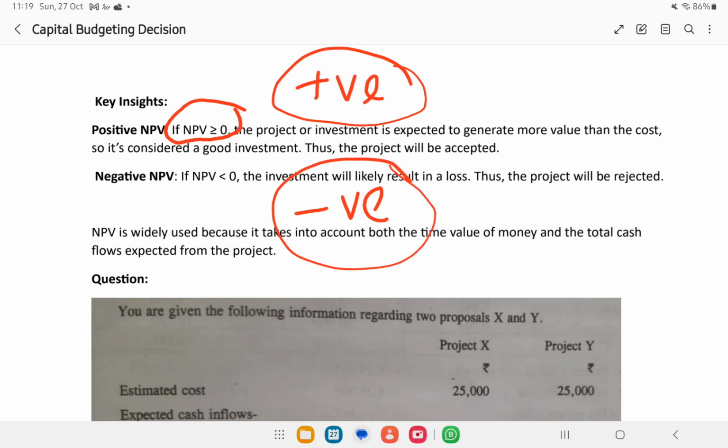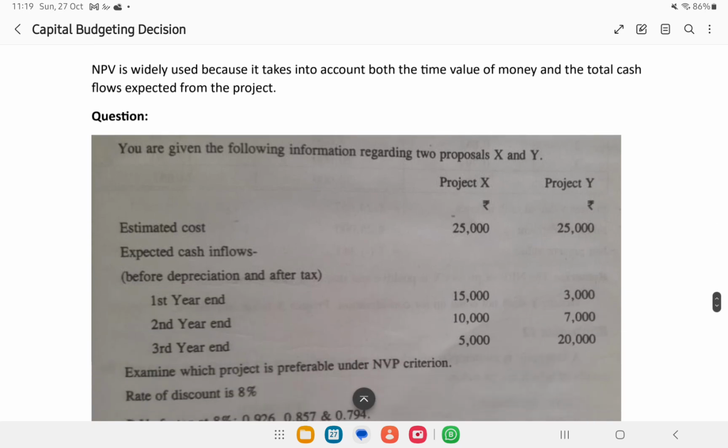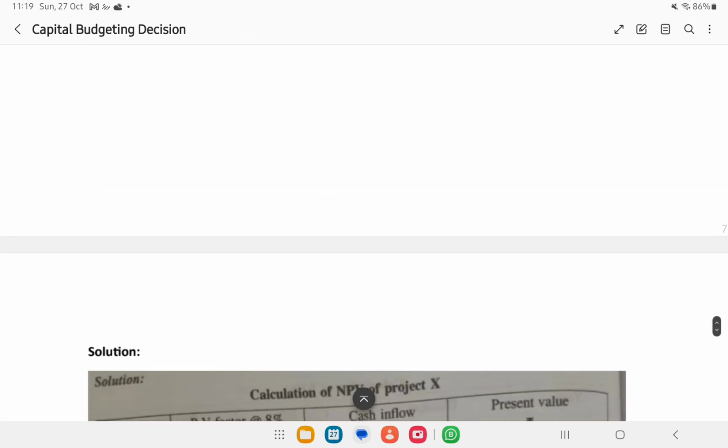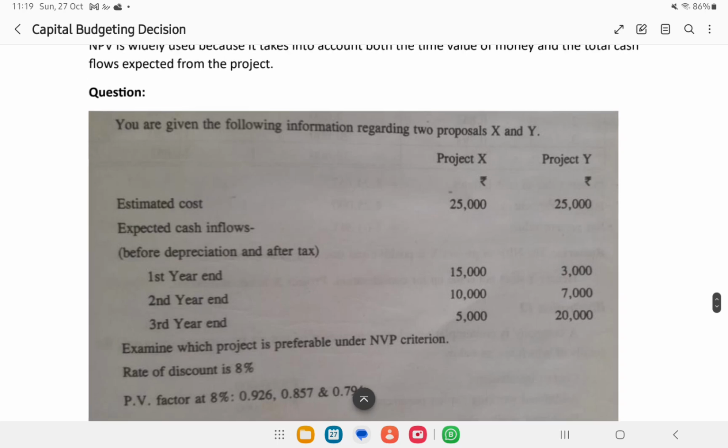We will not select that project. Here is just another question. I am not going to discuss it deeper, but we can have an idea on how to solve this problem. Here we are given that investment.